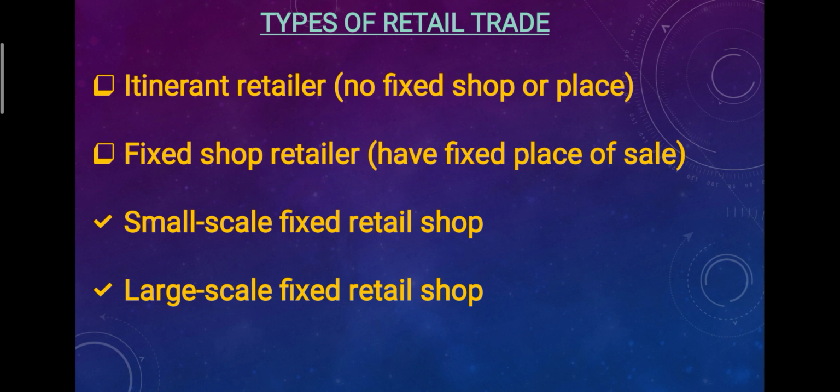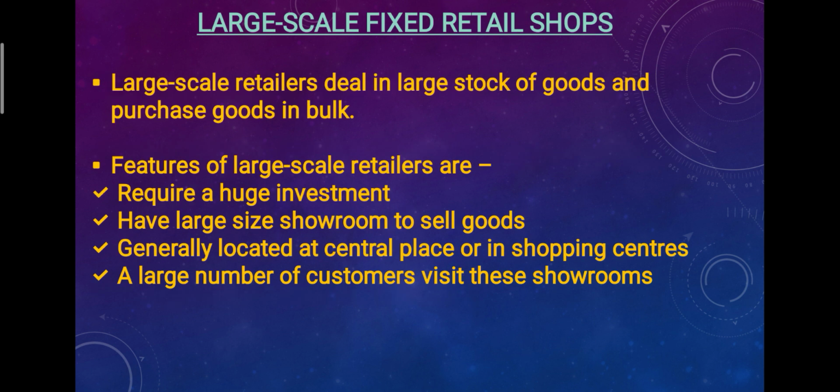Then it is of two types: small scale fixed shop retailers and large scale fixed shop retailers. Out of this, small scale is not in our syllabus once again, and we have to do the large scale retailers. Now begin with large scale fixed retail shop. What do you mean by large scale fixed retail shop? Large scale retailers deal in a large stock of goods and purchase goods in bulk. That means they have a lot of stock of different products, and they purchase the goods in large quantity only.